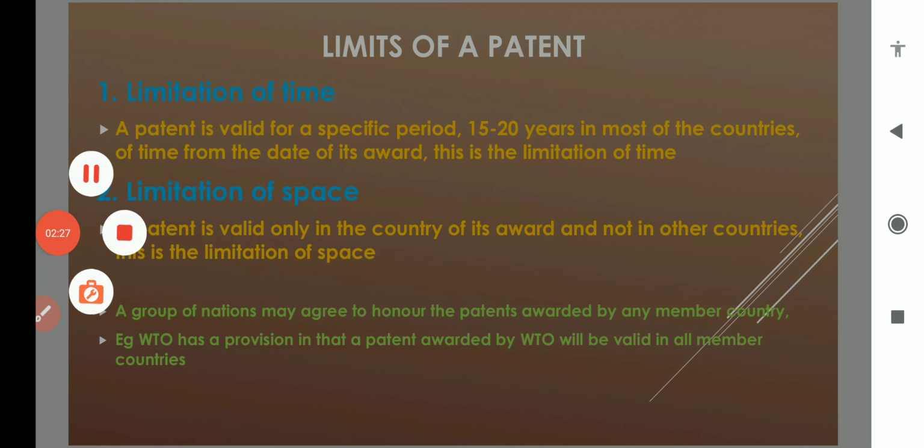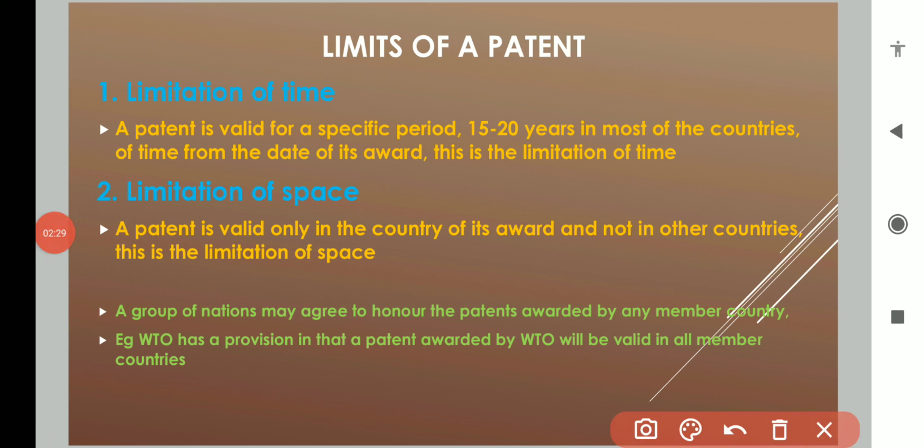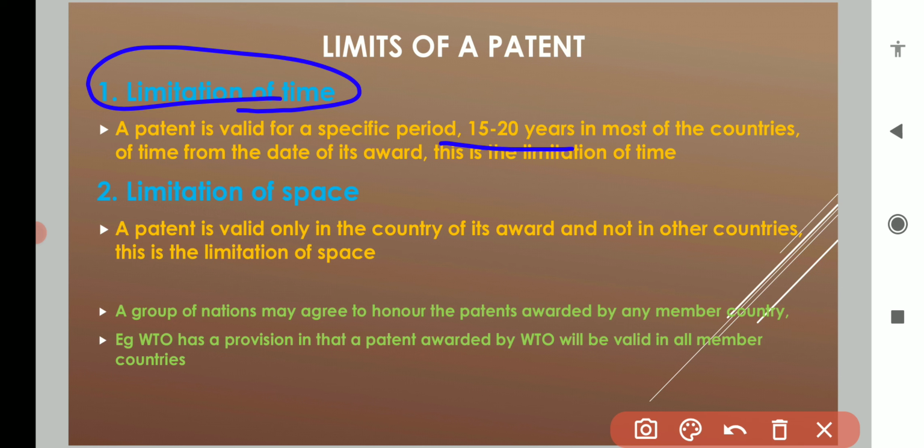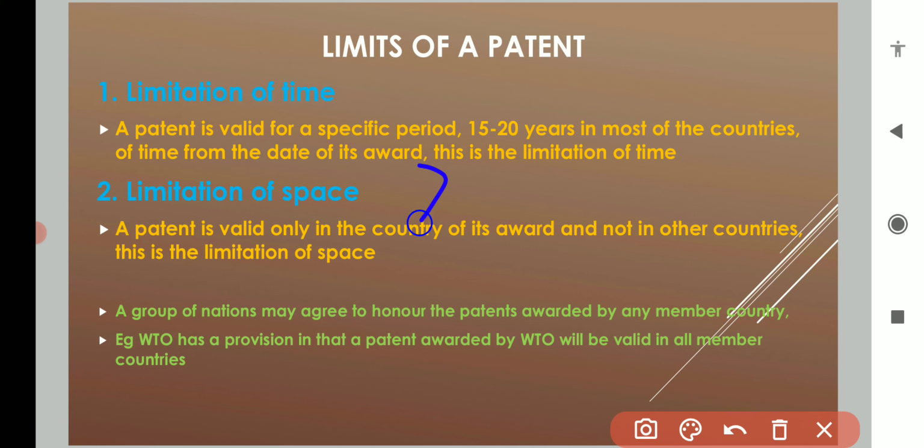Now, the limitations of the patent. Basically there are two limitations: one is limitation of time and the second is limitation of space. The first limitation is time. A patent is valid for a specific period of 15 to 20 years. Generally in India under the Patent Act 1970, it is 20 years.